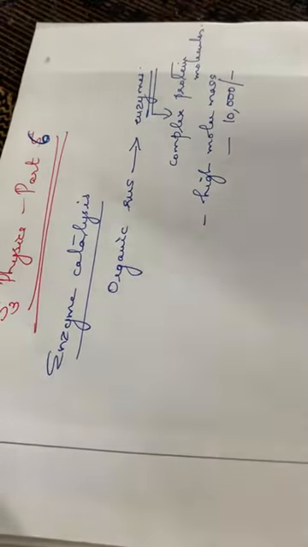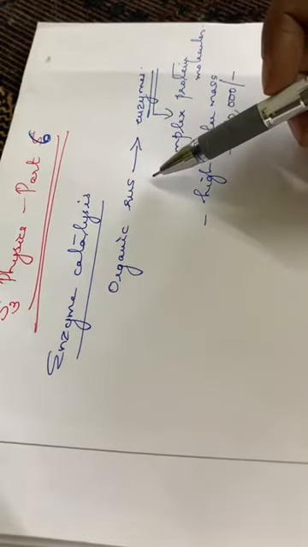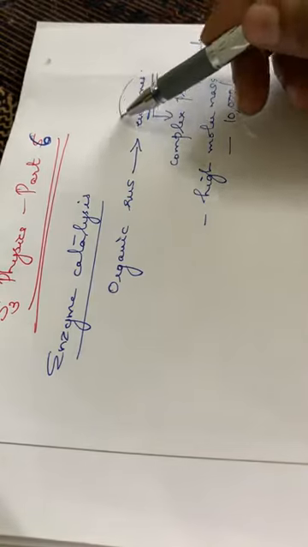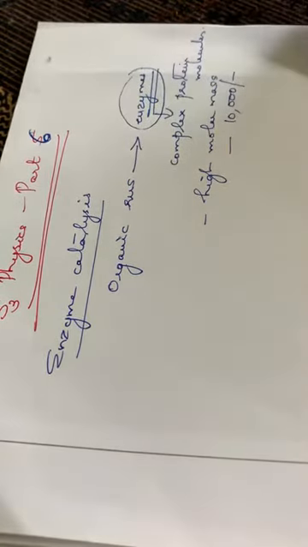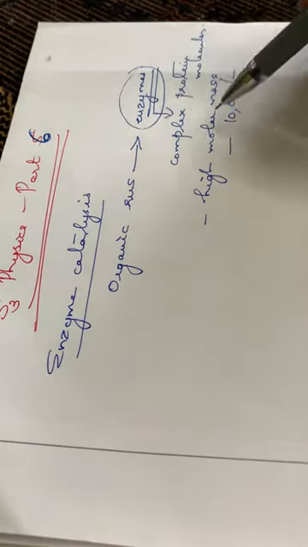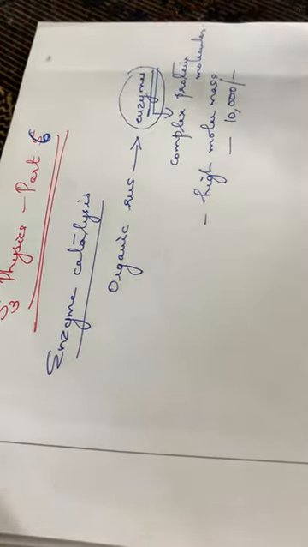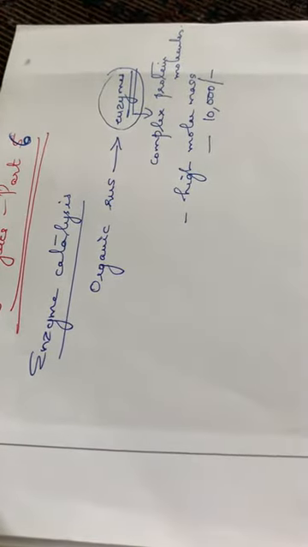So the phenomenon by which the organic or chemical reactions taking place inside the body of plants and animals are catalyzed by certain organic substances called enzymes, which are complex protein molecules with a very high molecular mass of 10,000. Next, you have to go through some examples of these enzymatic reactions.